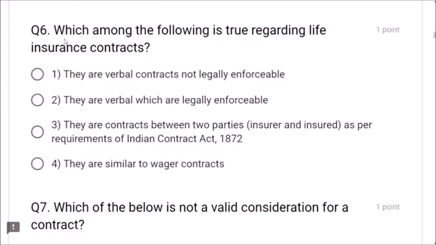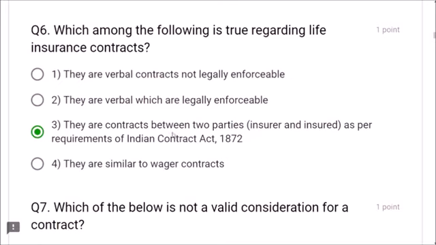Next, question number 6. Which among the following is true regarding life insurance contract? They are contracts between two parties, insurer and insured, as per requirements of the Indian Contract Act 1872, is the correct option, friends. They are verbal contracts, no. They are verbal which are legally enforceable, no. They are similar to wager contracts, no.